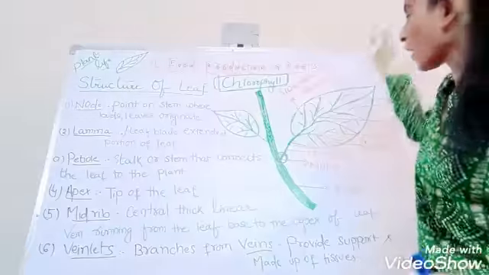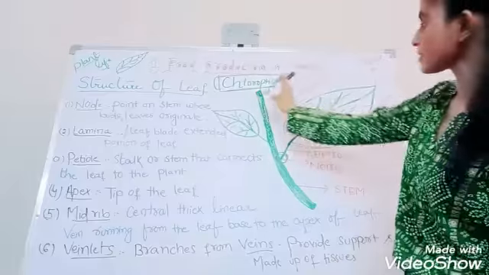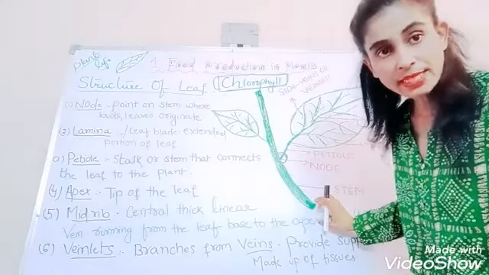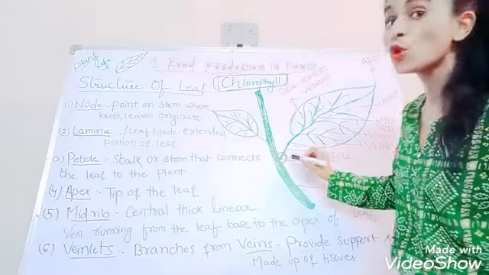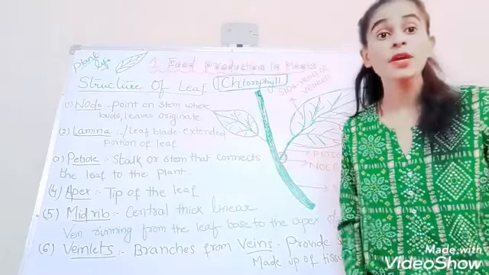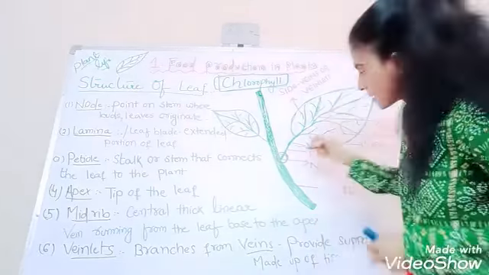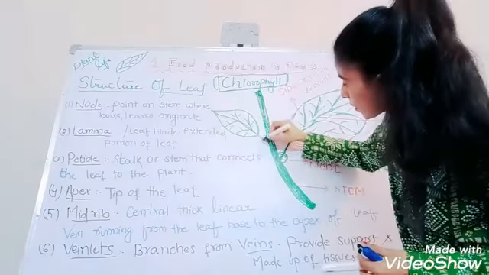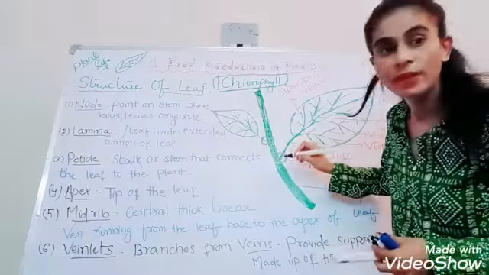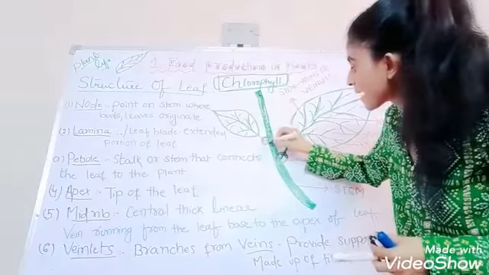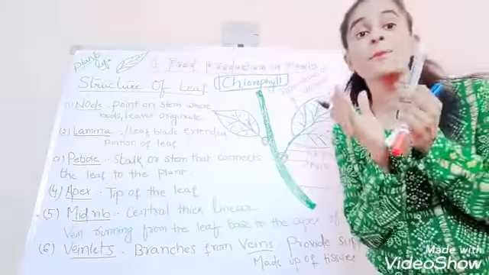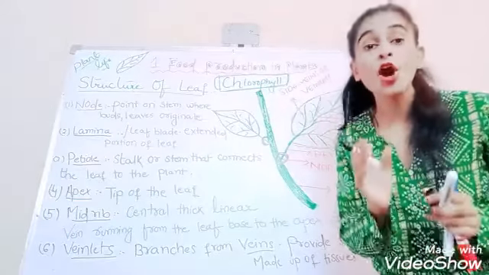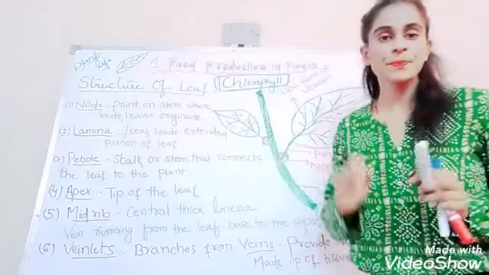Understood? So what is the first structure? First, obviously, a stem. And the second structure is a node. What is a node? Node is a point. See, this is a point. This is also a point. This is a node, this is a node. So node is a point from where a bud or a leaf arises.